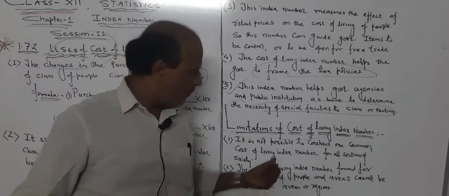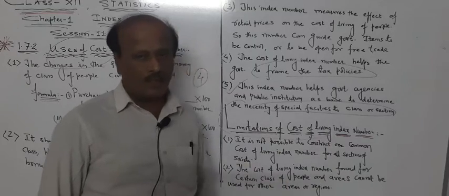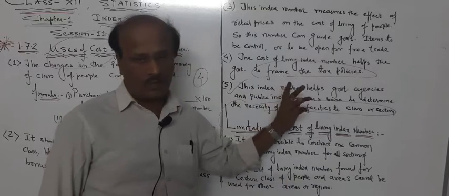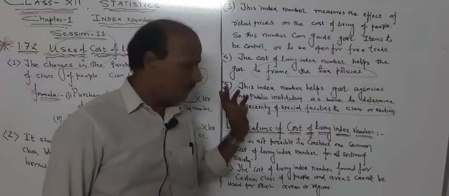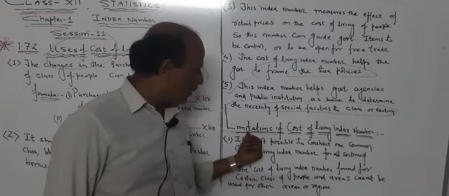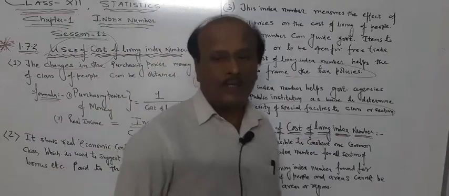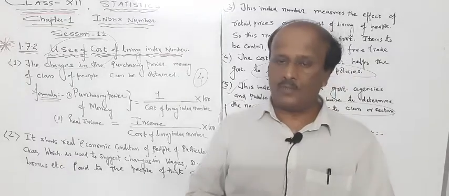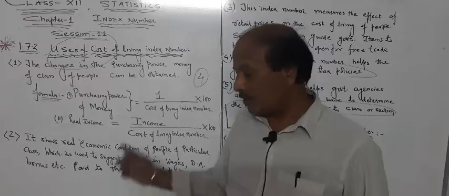In your book again 4-5 points are given. Depending upon the marks, if they are mixing up these 2 questions together, then it will be of 3 marks, then write 3 points. But if this is a single question, write some limitations of cost of living index number, then in the book we got 4 to 5 points. Remember 4 points, and even you can write in your own words also.